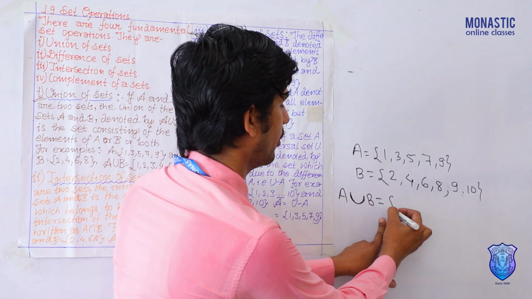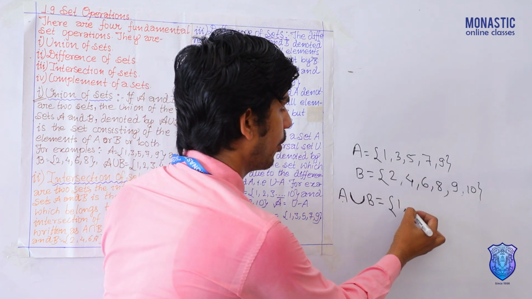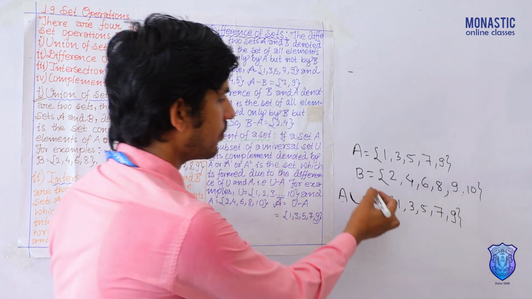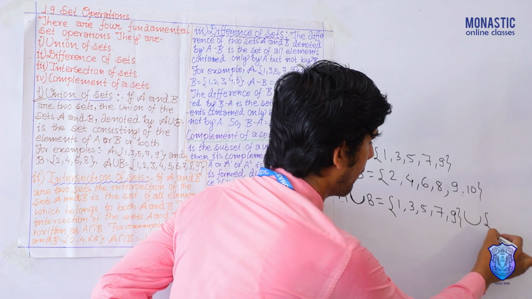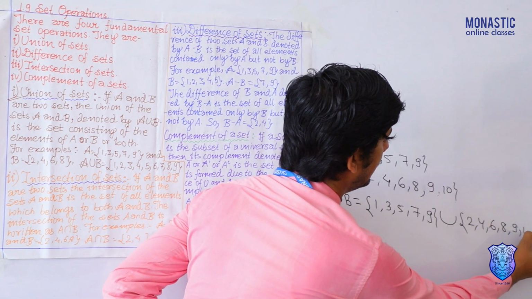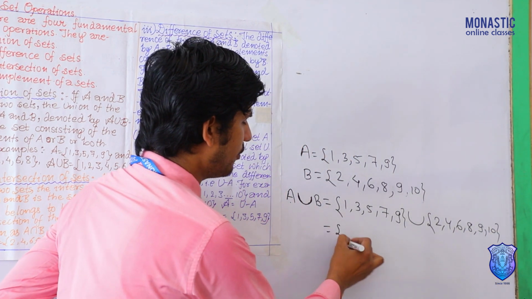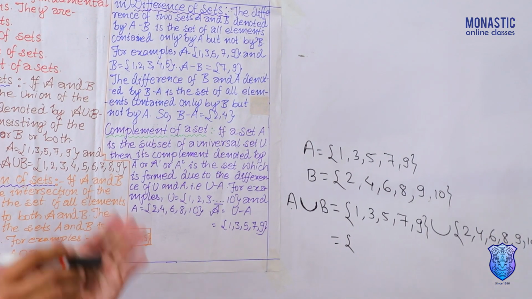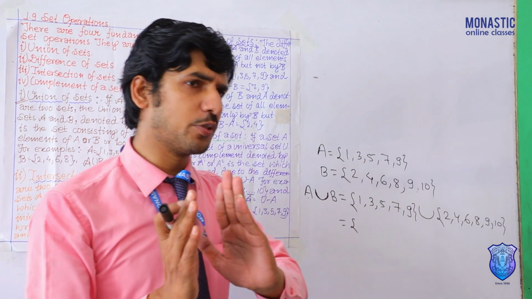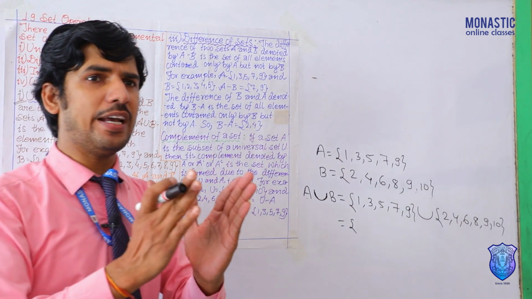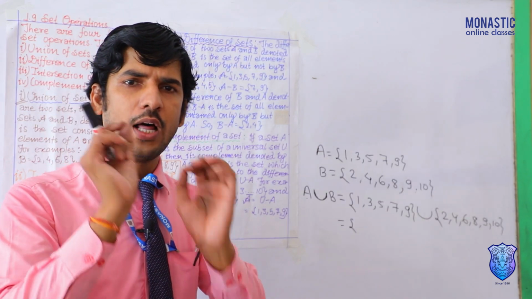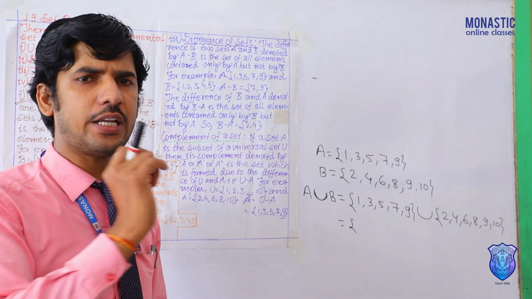And now see, the first set, take 1, 3, 5, 7, 9, union B, 2, 4, 6, 8, 9, 10. So now what are we finding here? While taking the elements, what you have to see is, if the same element is coming again, only one element you have to take.